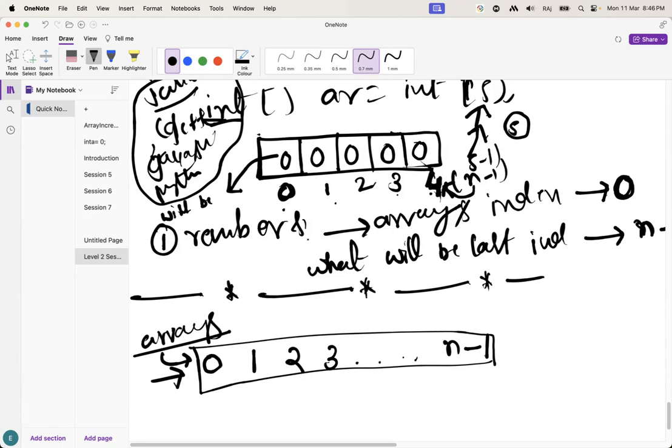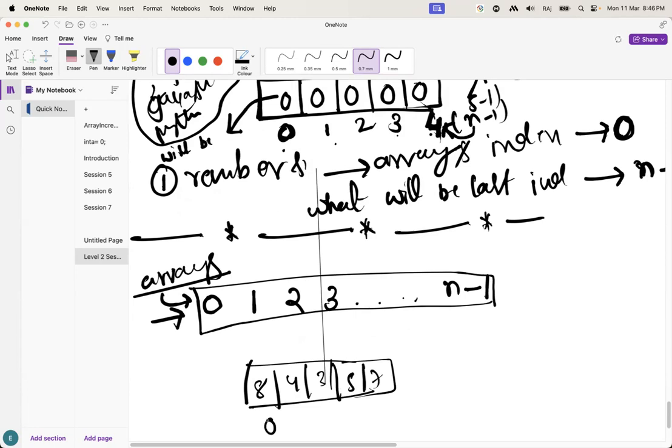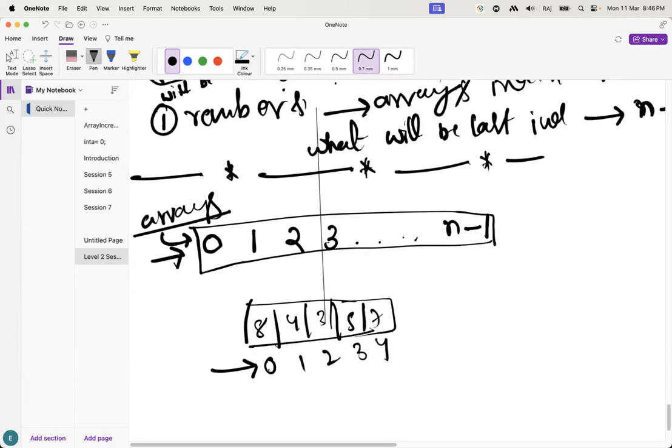Let's suppose I have created an array like this. Here the values are 8, 4, 3, 5, 7, and 0, 1, 2, 3, 4. Guys, what are these values? These are indexes. This is the 0 index, 1, 2, 3, 4 index, guys.